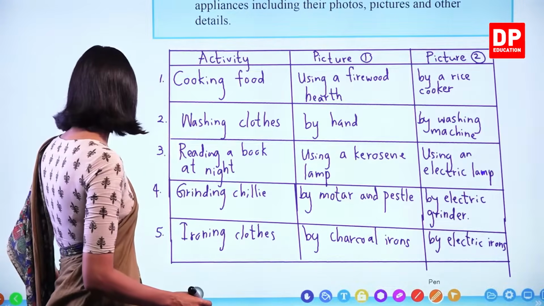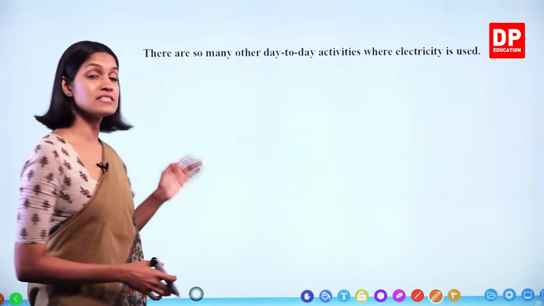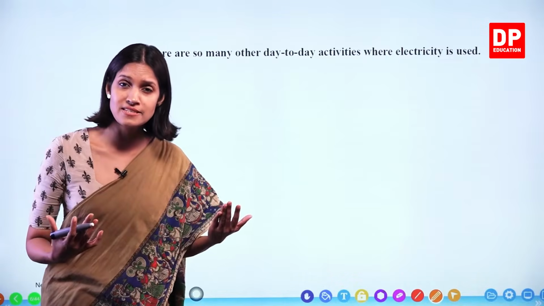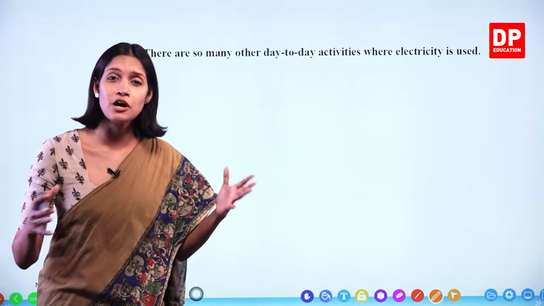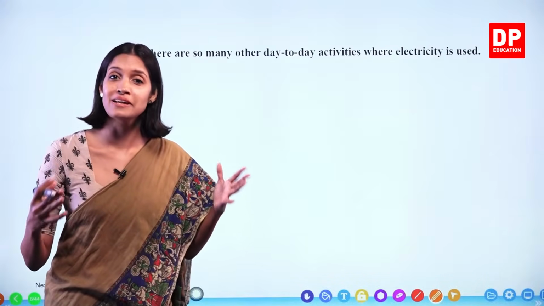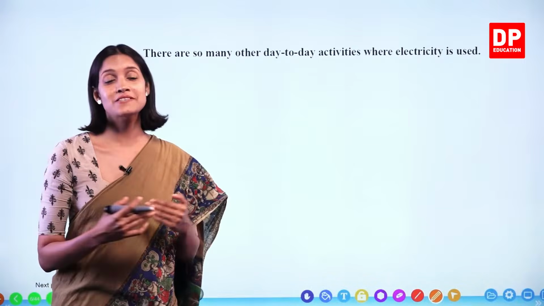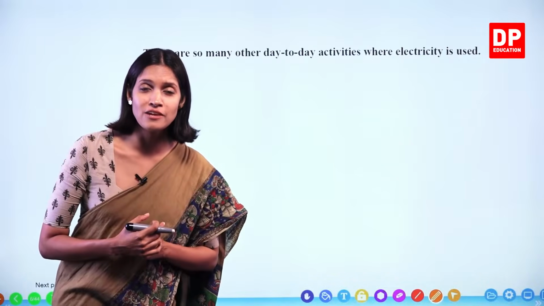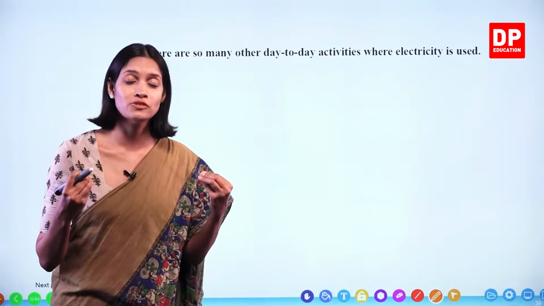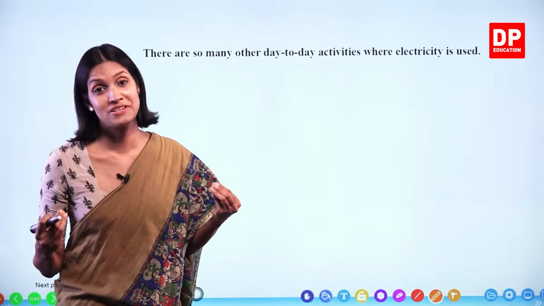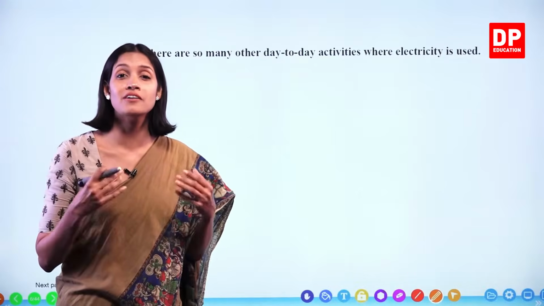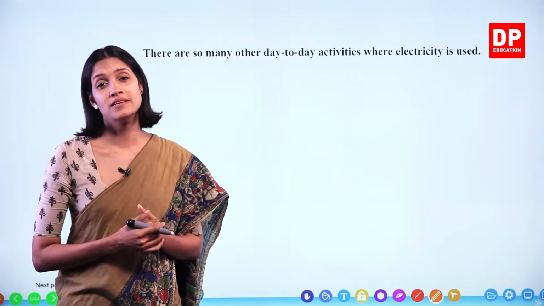So other than all these things, what are the other instances, children? Are there any other instances? Yes. If you look around, you will see how important electricity is. There are so many appliances that we use in our day-to-day lives that we can't live without using them most of the time, right? Because they make our lives so easy.